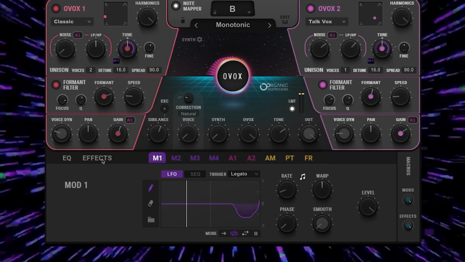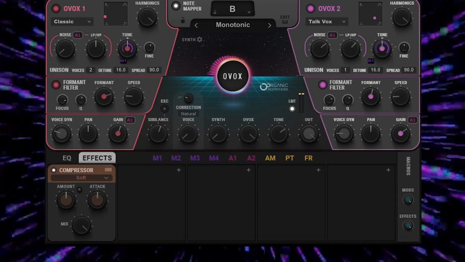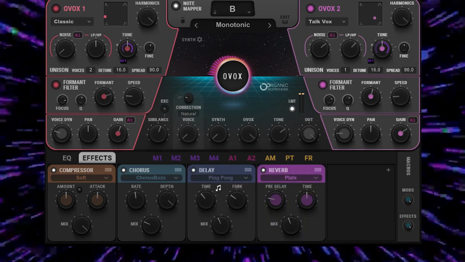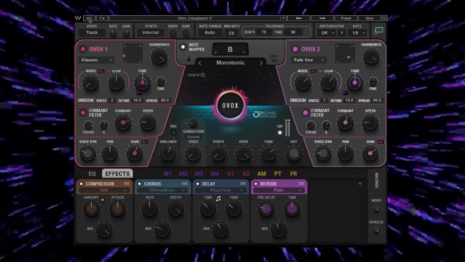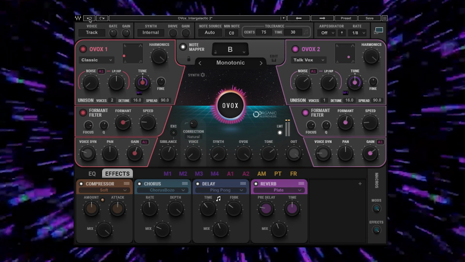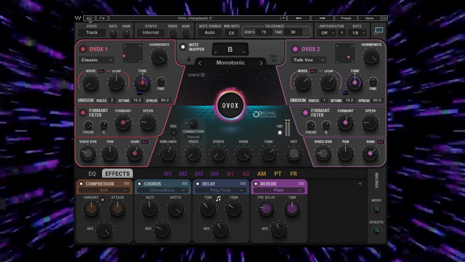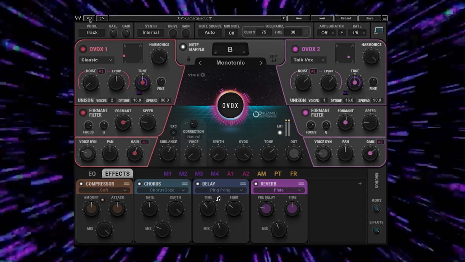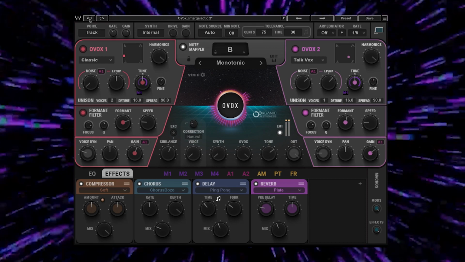And then to give it a little extra at the end, we're gonna put the compressor, add a little chorus, some delay, and some reverb. Intergalactic, planetary, planetary, intergalactic.